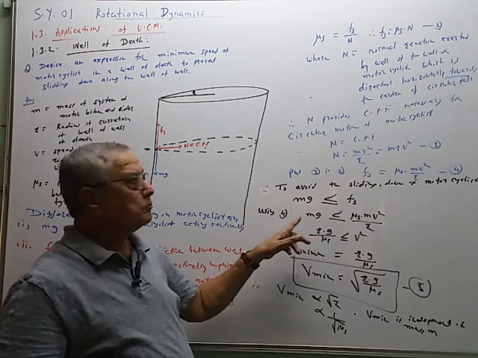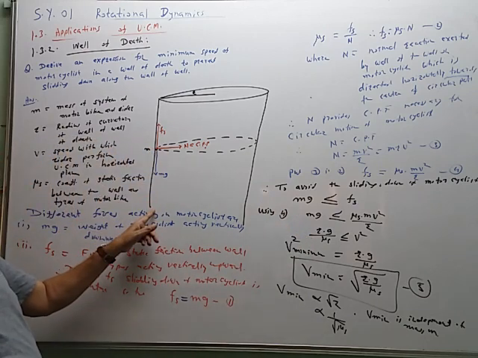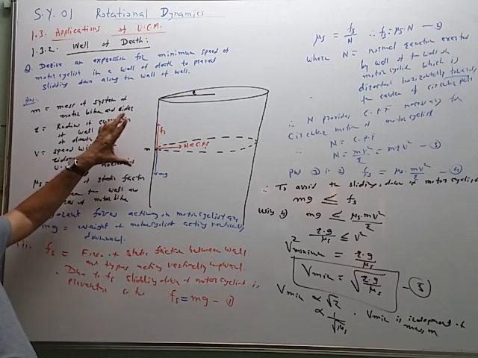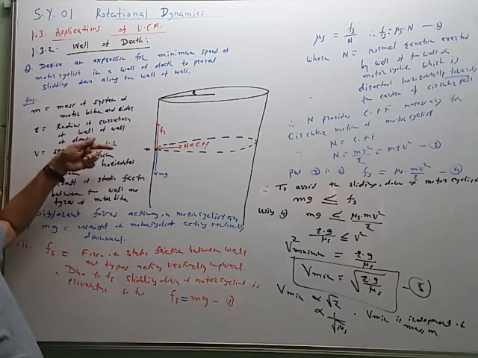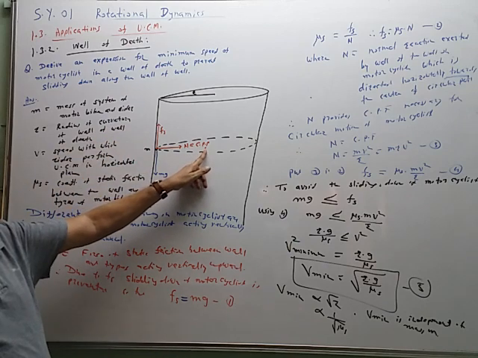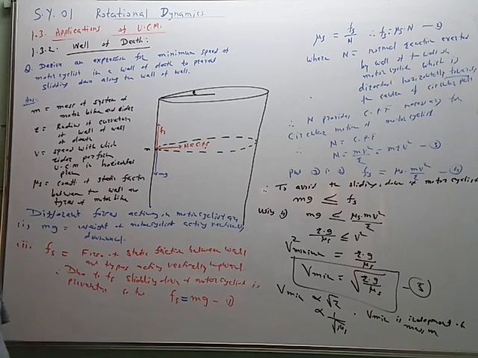So mg will become predominant, and due to the effect of mg, the motorcyclist will slide down. The arrows in the figure are very important. mg and Fs must be equal in magnitude and opposite in direction, and N towards the center of the circular path like this. So this is the dynamics when the motorcycle is performing circular motion in the horizontal plane on the inner surface of the well of death.